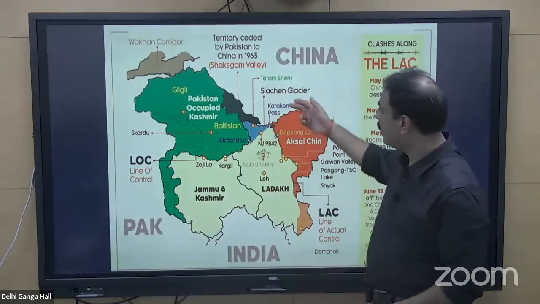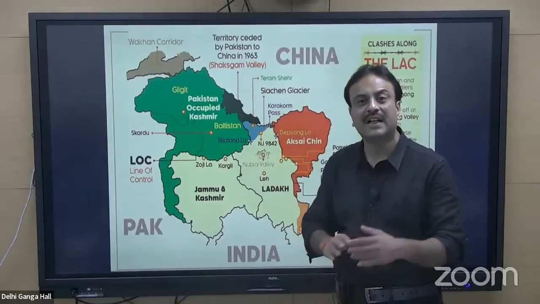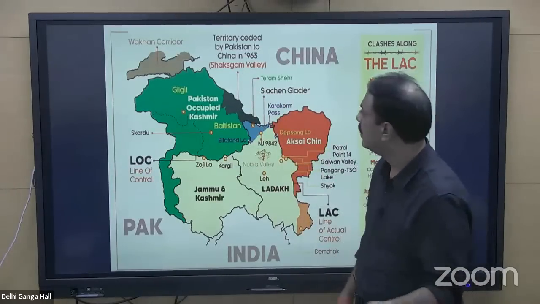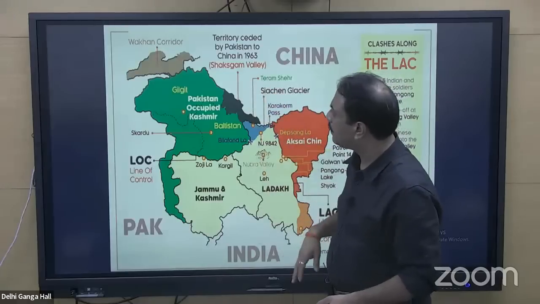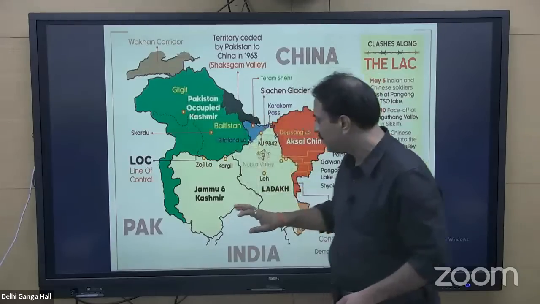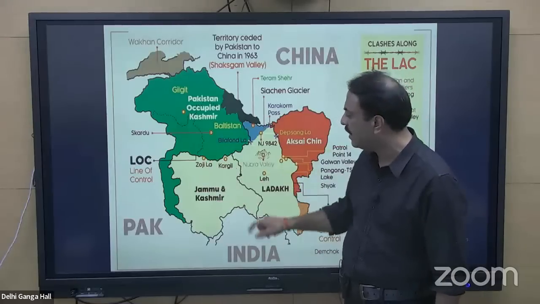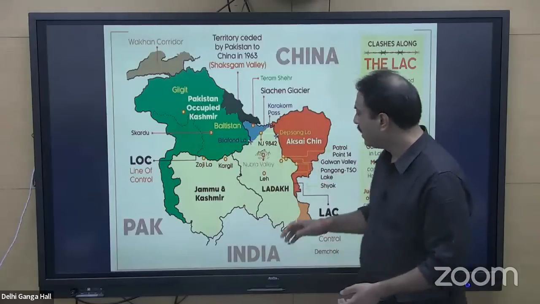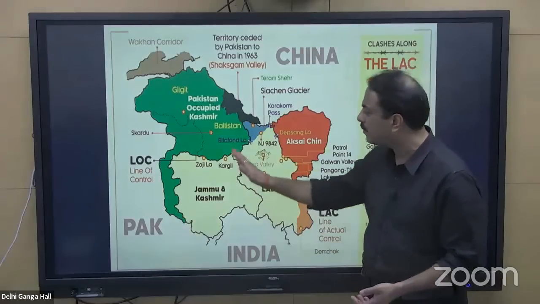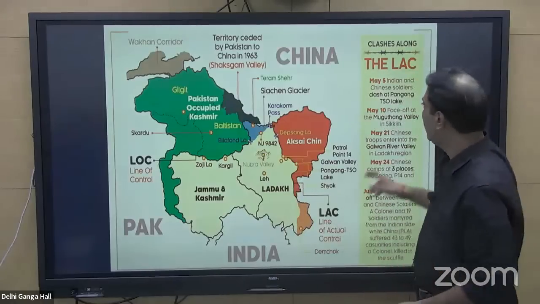The location of Siachen Glacier. Shaksgam Valley was that region that was ceded by Pakistan to China as a part of the Belt and Road Initiative, right? That was that particular region. This is the Gilgit region, Pakistan occupied Kashmir region, right? See the region of Jammu and Kashmir. See the location of Zojila over here. See the location of Kargil over here. See the location of Leh over here. Which river is flowing through Leh? Which river is flowing through Kargil? That all becomes important for this particular region, right?